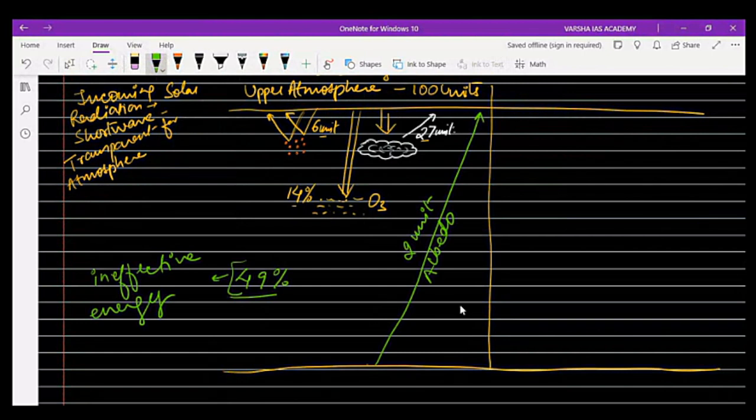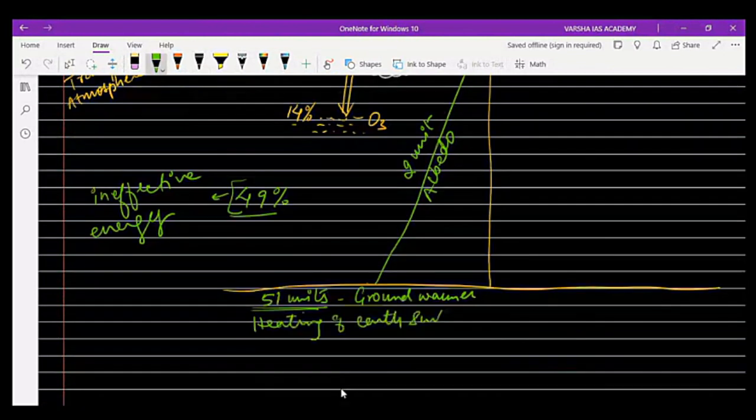So how much is left? Only 51 units are left, reaching the surface, which makes the ground warmer. The Earth is heated only by these 51 units of heat reaching the surface. So we have to keep this account of the total 51 units, which is responsible for heating the Earth's surface.